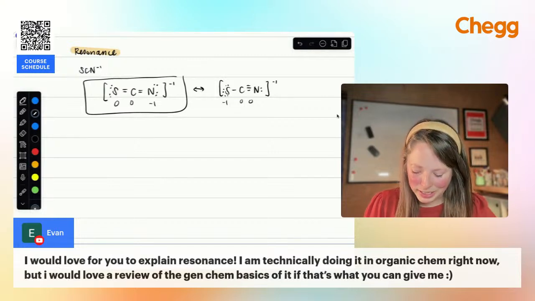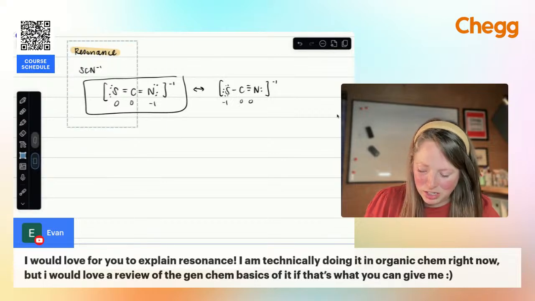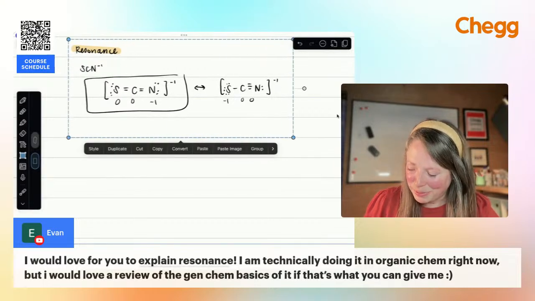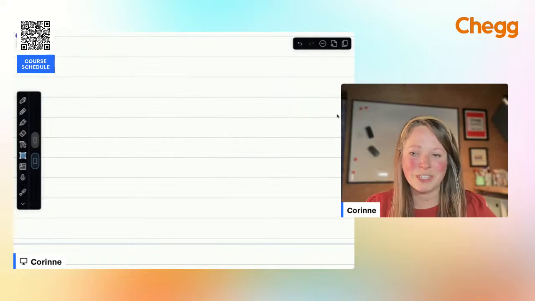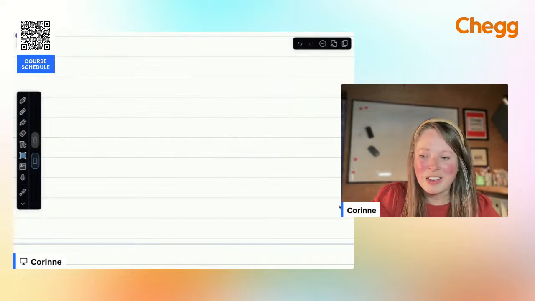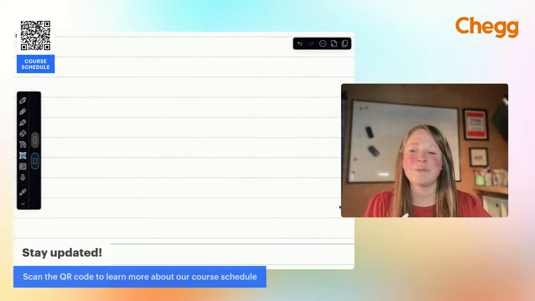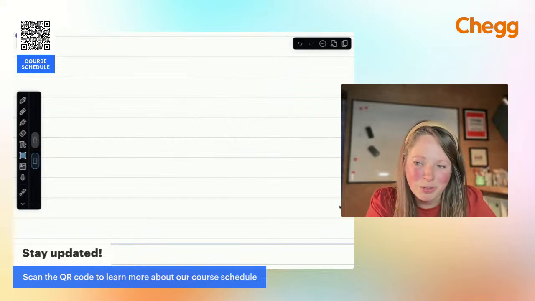And yeah, the goal of this session is just to go through any and every topic from Gen Chem. We did resonance, we did empirical formulas, we've done acid-base chemistry, equilibrium. We've done a little bit of everything tonight. We did some molecular geometry. I need to go back to that list of units from Instagram. We can go through some common units.